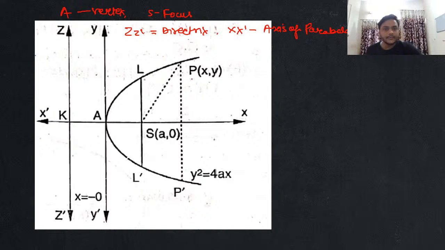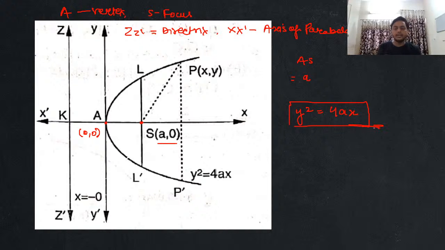Now, if you focus over here, guys, if I assume that this vertex has the coordinates 0, 0, then this focus will have the coordinates a, 0. So if I'm talking about the distance AS, which is basically my focal length, that will be equal to a. Cool. And now in this case, I will simply say that the equation of my parabola is going to be y square equal to 4ax. This is the equation of my parabola. Are you clear with this or not, everyone? You got the point? Makes sense to all of you?